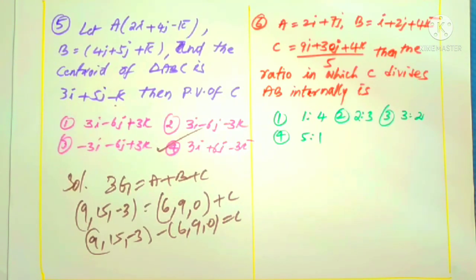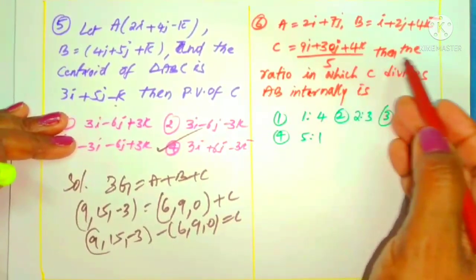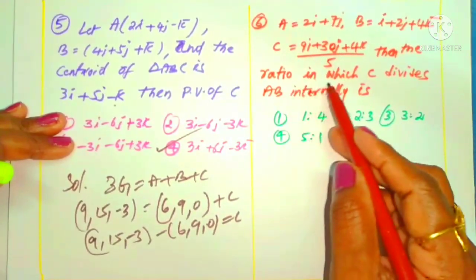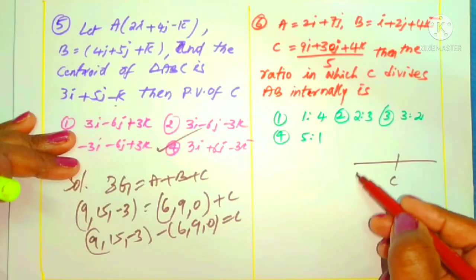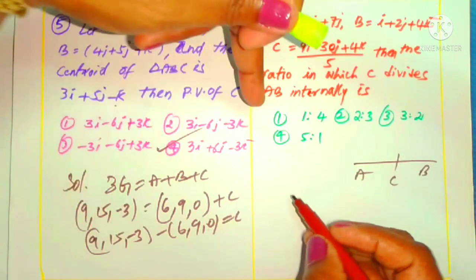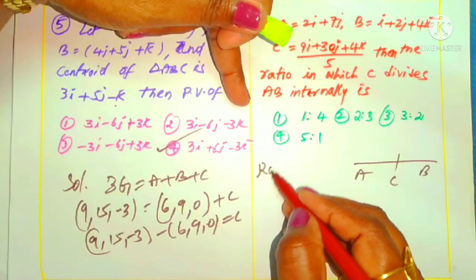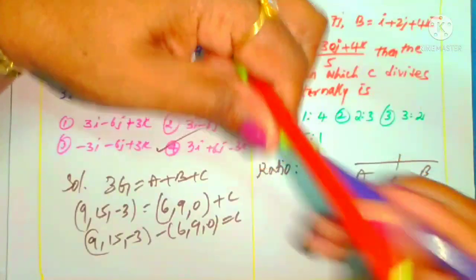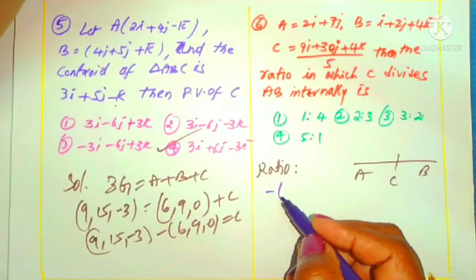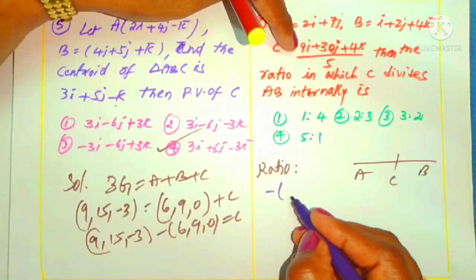In a fraction of a second we can get the solution if we know the concept as well as simple tips. Right. Now we can come to the next question. Here, what is given? A, B, C, three points are given. Then the ratio in which C divides AB internally. We want the ratio in which C divides AB internally. For this I am using the ratio. Required ratio we can collect like this.